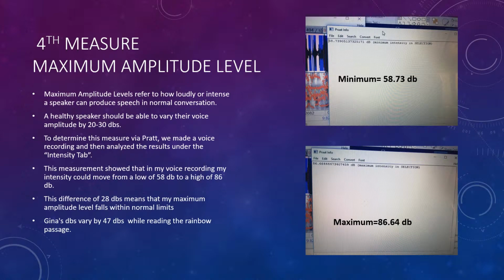The fourth measurement is for minimum to maximum amplitude levels. A healthy speaker should be able to vary their voice amplitude by 20 to 30 dBs. Amplitude is another name for loudness or intensity. To determine this measure via Praat, we made a voice recording and then analyzed the results under the intensity tab. This measurement showed that in my voice recording, my intensity could move from a low of 58 decibels to a high of 86 decibels. This is a difference of 28 decibels, meaning that my maximum amplitude levels fall within normal limits. Gina's vary by 47 decibels as she was reading the Rainbow Passage, and this exceeds the normal limits.